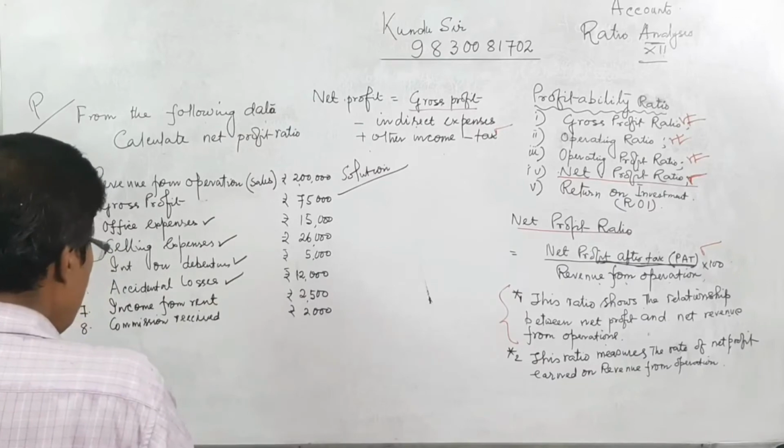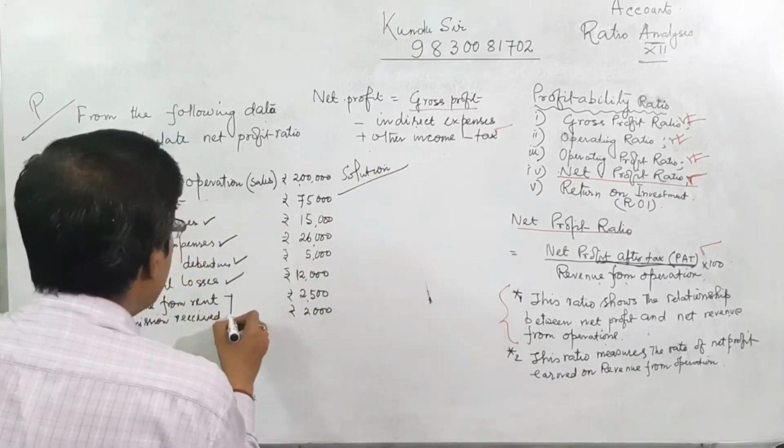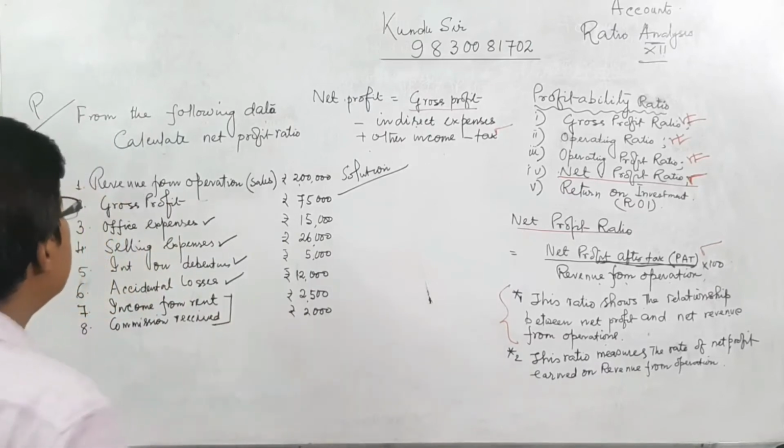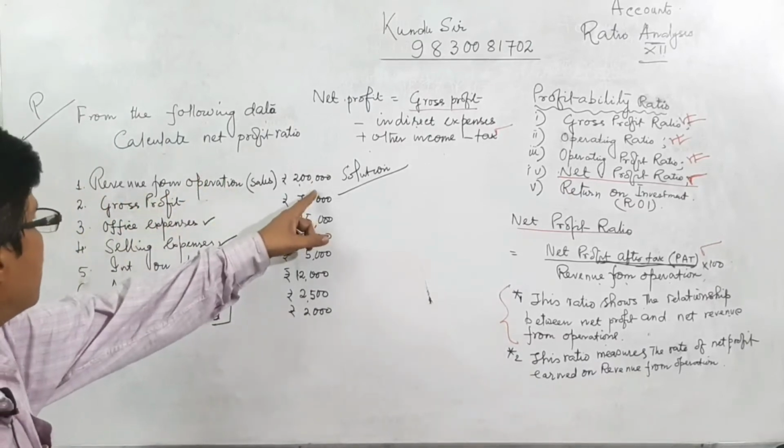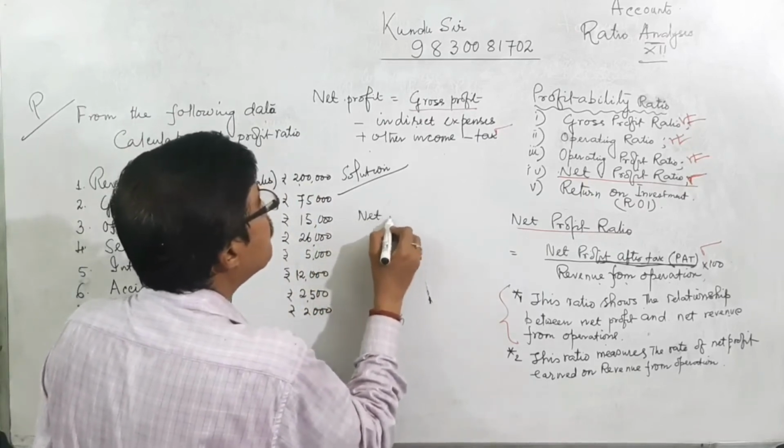Then indirect income, other income. Revenue from operation is this. Now the net profit ratio.